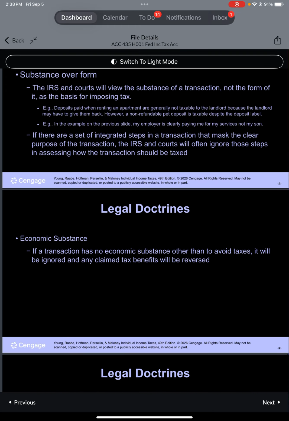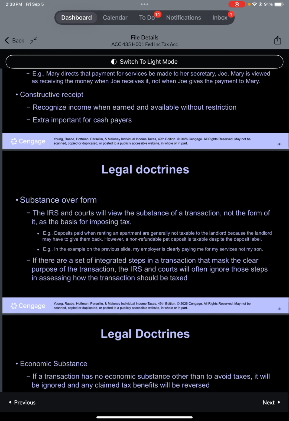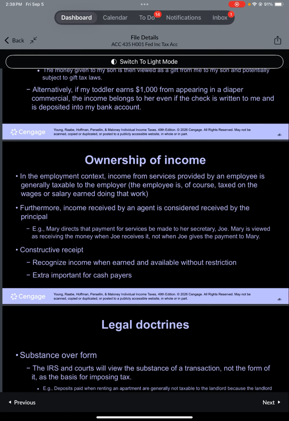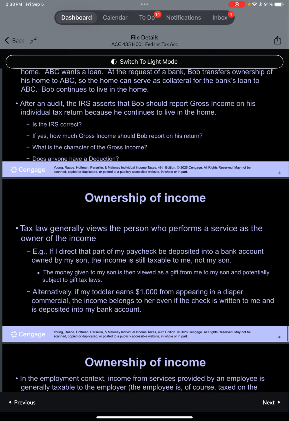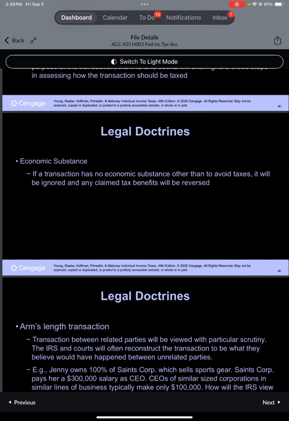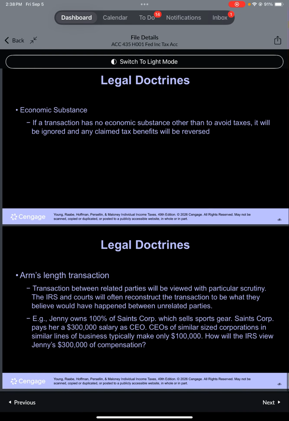Example: Jenny owns Saints Corp. She pays herself a $300,000 salary even though CEOs in similar businesses earn $100,000. IRS may reclassify part of her compensation.